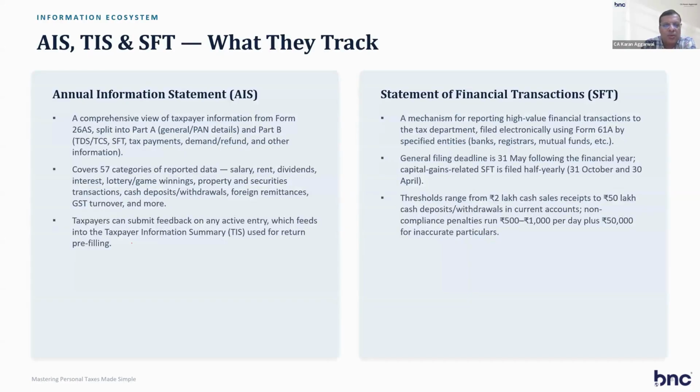AIS and SFT. So AIS is a comprehensive view of taxpayer information, 26AS split into part A, part B. It covers all the reported data: salary, rent, dividend, interest. All the financial things which you have done are coming into AIS. So nowadays you don't need any documents.